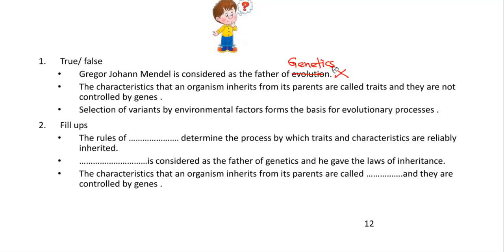Ma'am, false. The characteristic that an organism inherits from its parent are called traits, and they are not controlled by genes. They are controlled by genes. Fill up: the rules of dash determine the process by which traits and characteristics are reliably inherited.